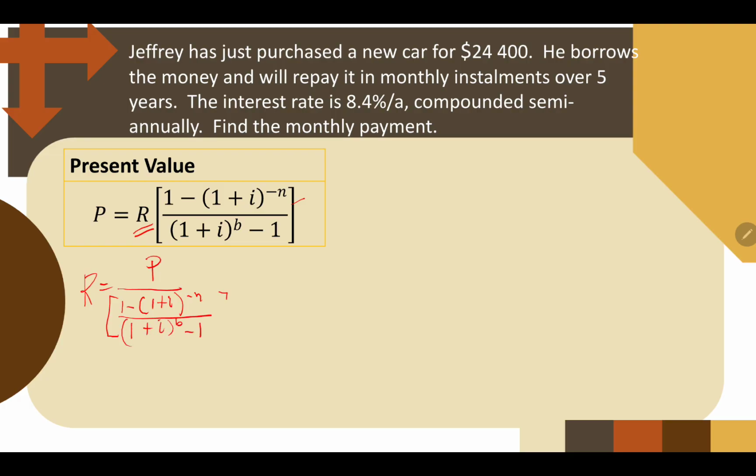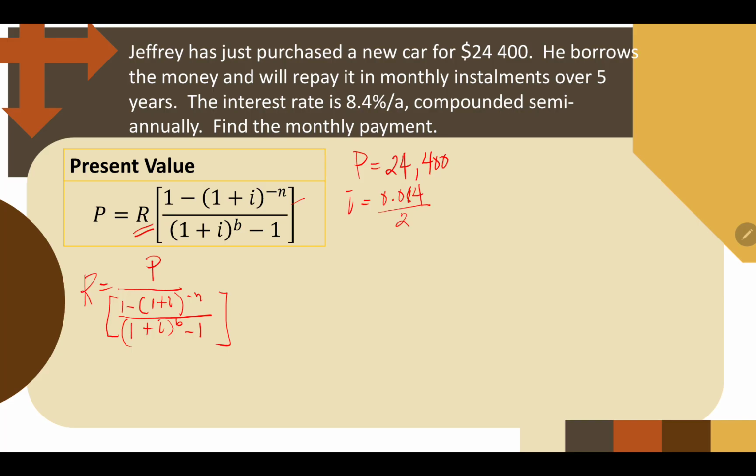Minus 1. So, ganun lang naman yung gagawin natin. Our P, the present value of this car, kasi yung pagkakabili niya ngayon. So, present value yun. Our P is $24,400. And then, our I is equal to 0.084 annual, no? Compounded semi-annually. So, this is over 2.